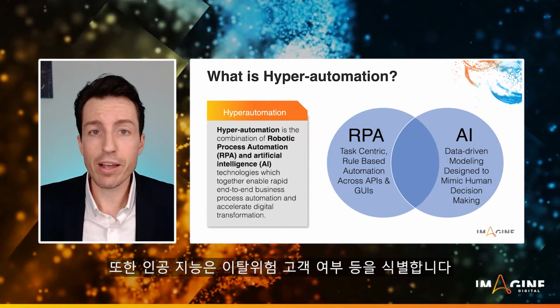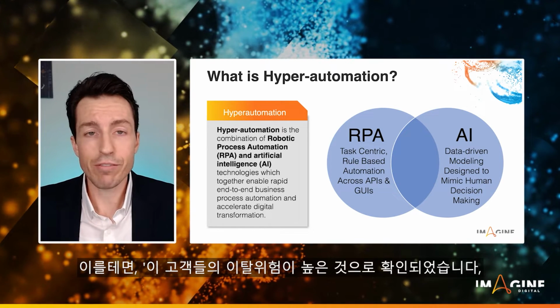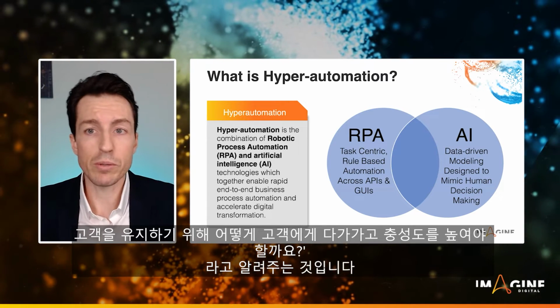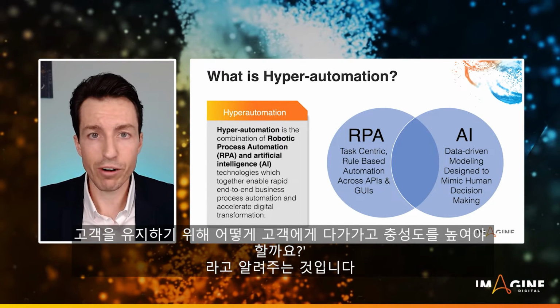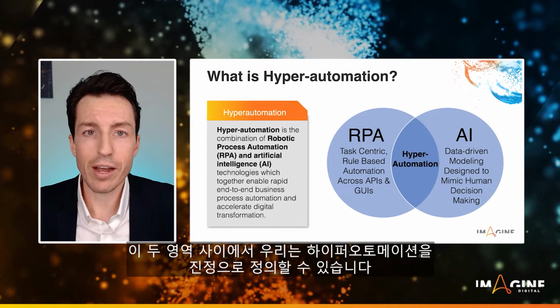And also identifying things like at-risk customers. We might say, hey, we've identified the following customers might be leaving soon. How do we make sure that we're doing outreach to engage them to make sure they stay a part of our family? So in between those two spaces is where we would really define hyperautomation.